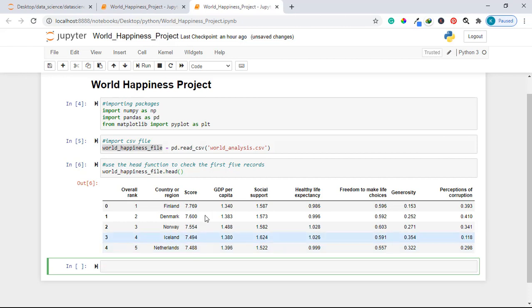It is very important that all the data you'll be working with should be numerical values, because usually in data analysis the data is supposed to be numerical so that you can draw useful conclusions by changing these numbers. I hope this is making sense. As you can see here, the happiness score is influenced by all these other attributes: GDP per capita, social support, healthy life expectancy, freedom to make life choices, the generosity level, and perception of corruption.